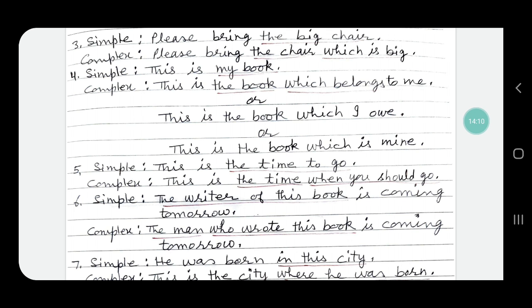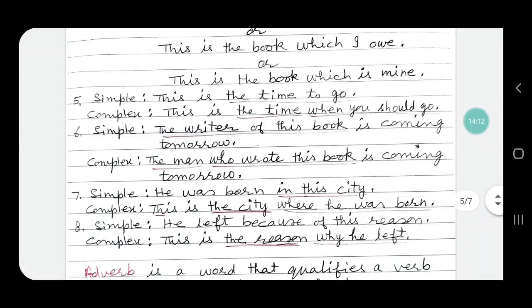Sentence number 6: the writer of this book is coming tomorrow. Let us change "the writer of this book" into an adjectival clause.